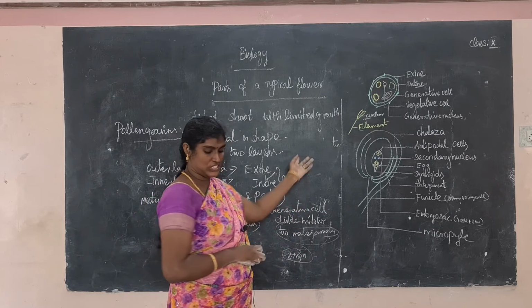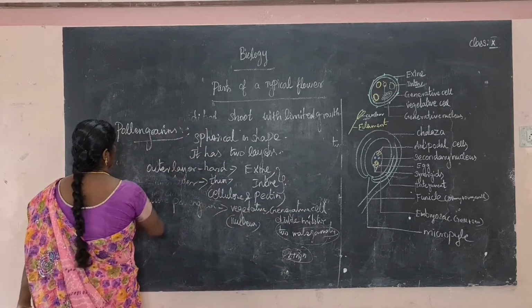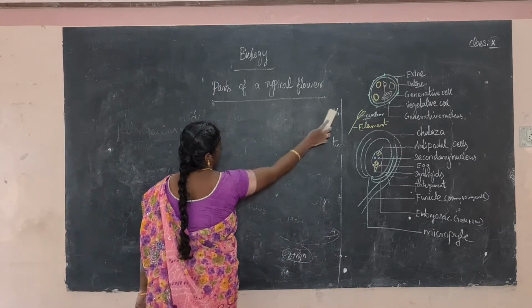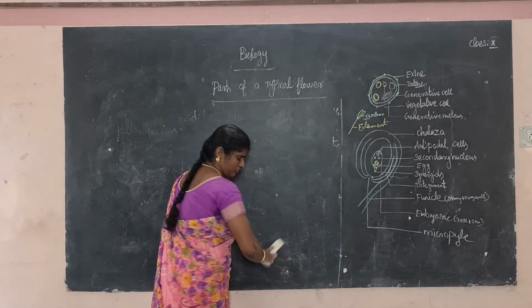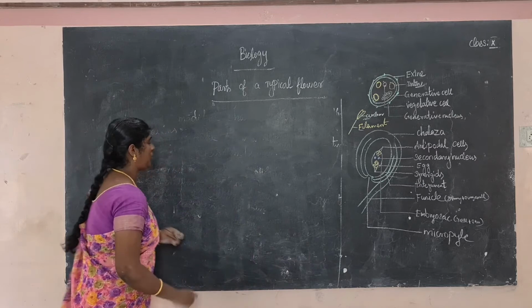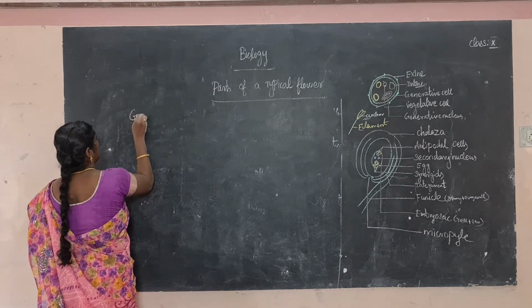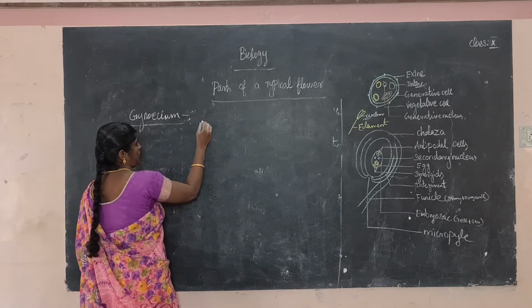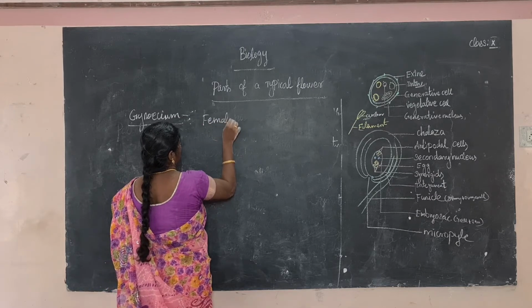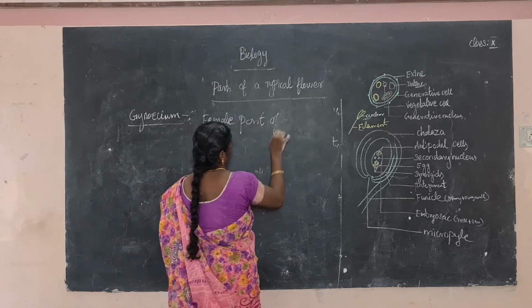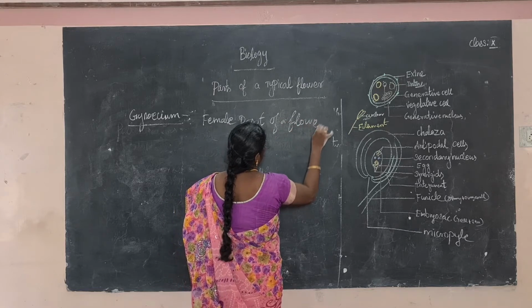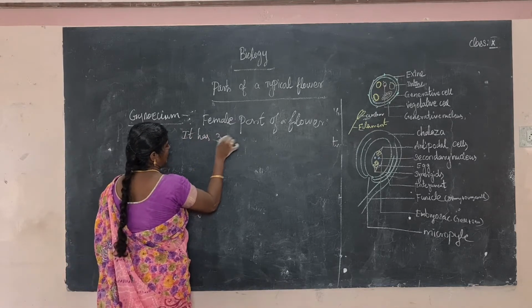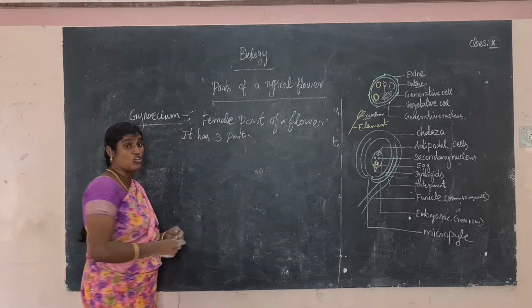So next, gynoecium. What is gynoecium? Gynoecium is the female reproductive part, the female part of your flower. It has three parts. What are the three parts? It has three parts, or carpel. What is a carpel?